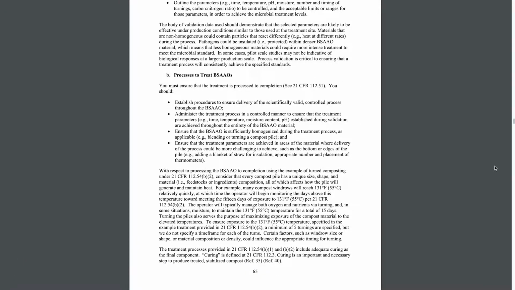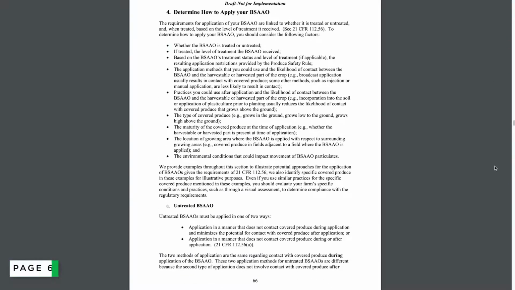Section 4, beginning on page 66, talks about how to apply your BSAAO. There are different application requirements based on whether your BSAAO is treated or untreated, and the level of treatment it received.